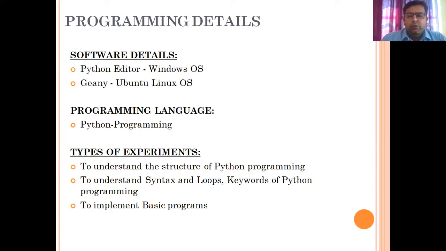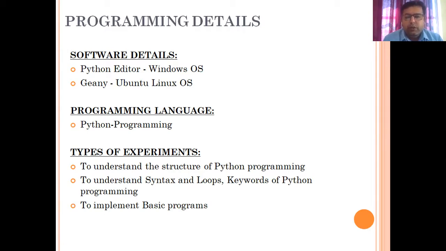But obviously we have to discuss the programming also, as we know that this is a practical subject. So a Python editor is there. I will let you know during the practical session how to install it, and that is also known as the Python IDE. That is a framework where we have to perform the Python programs. If we are using the Linux operating system, then I think Gedit also supports .py Python files. So these are the two software details for the Windows platform and the Linux platform.